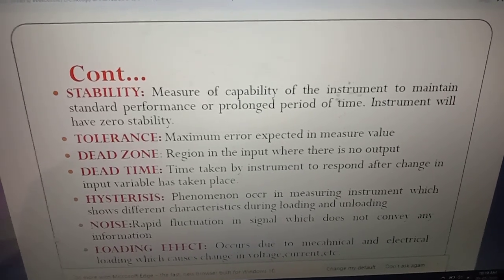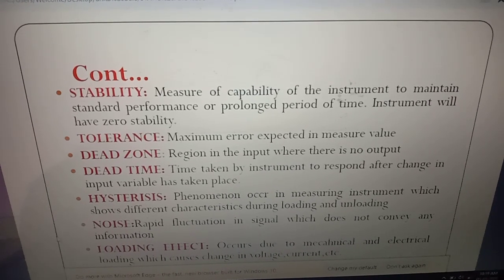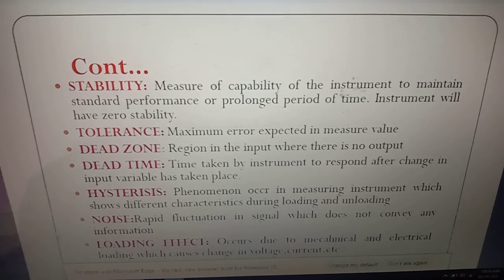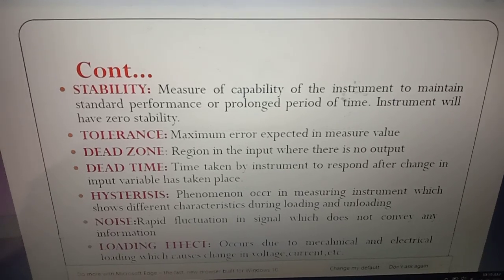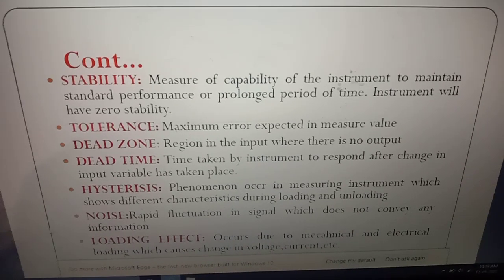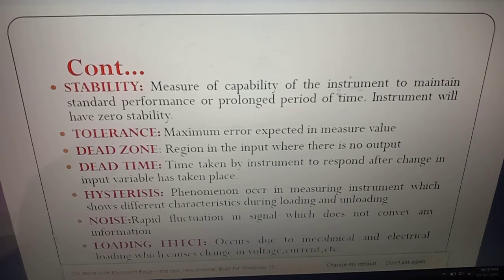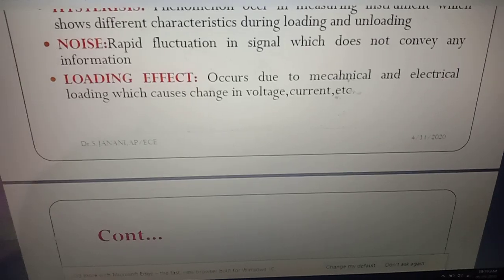Hysteresis is a phenomenon occurring in the measuring instrument which shows different characteristics during loading and unloading. Noise is rapid fluctuations in the change which does not convey any information. Loading effect occurs due to mechanical and electrical loading which can change output voltage and current, etc.